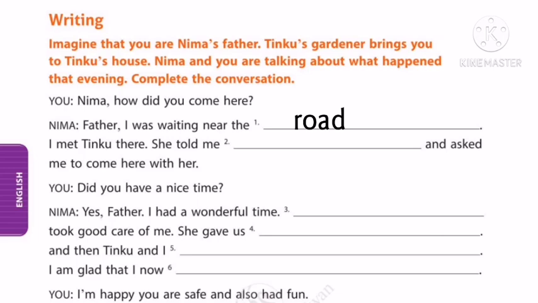She told me dash and asked me to come here with her. What sentence will be there? Yes: She told me I can't stay there alone and asked me to come here with her. You: Did you have a nice time? So children, try to complete it by yourself. The answer key will be given in the Google Classroom. First do it by yourself, then you can check it in the Google Classroom.